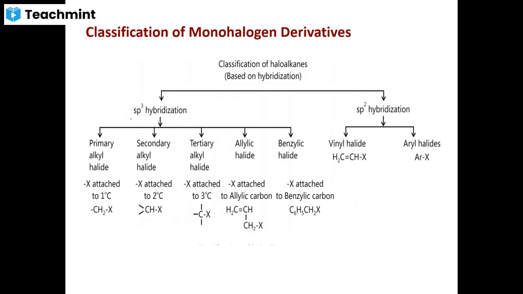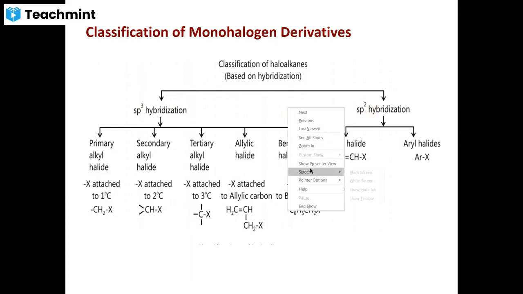And moreover, these aromatic and aliphatic halogen compounds are further classified based on the type of hybridized carbon to which the halogen atom is attached: halogen derivatives in which the halogen atom is attached to sp3 hybridized carbon, and in another case sp2 hybridized carbon. Let us see some important examples of this classification.